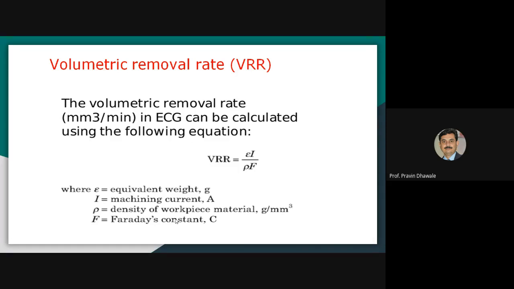And what about rho? That is the density of the workpiece or anode material, in gram per millimeter cube. And F is Faraday's constant. So by this formula, we can calculate the volumetric removal rate in the electrochemical grinding process. Write down this formula.